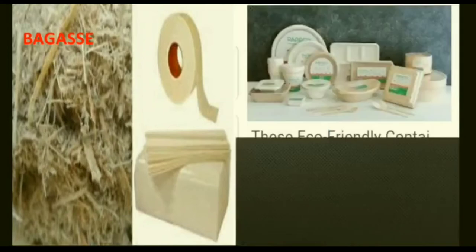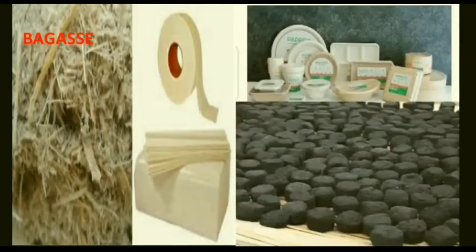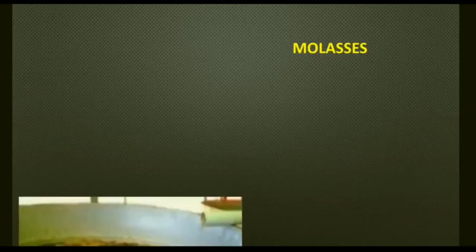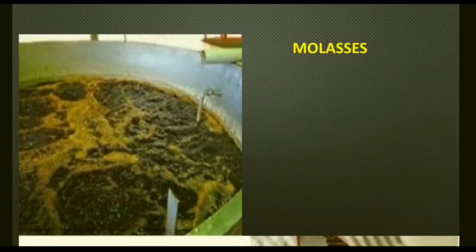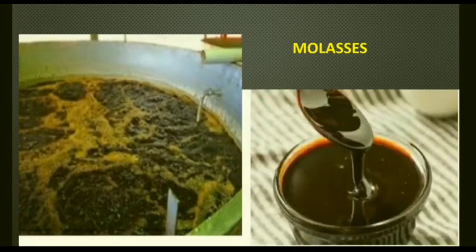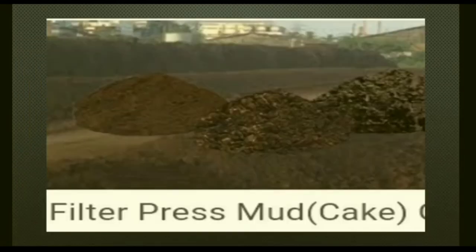It is used for making disposable plates and even charcoal. Molasses: while boiling the sugarcane juice, the thing which is removed is known as molasses, which is used for making syrup, power alcohol or DDT. Filter press mud is used as a manure.